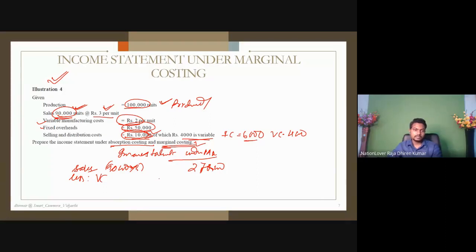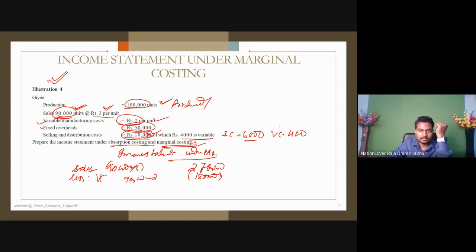Less variable cost. Two types of variable cost are given. The first is 90,000 into 2 per unit, that comes to 1,80,000 in bracket, because this is a negative figure.